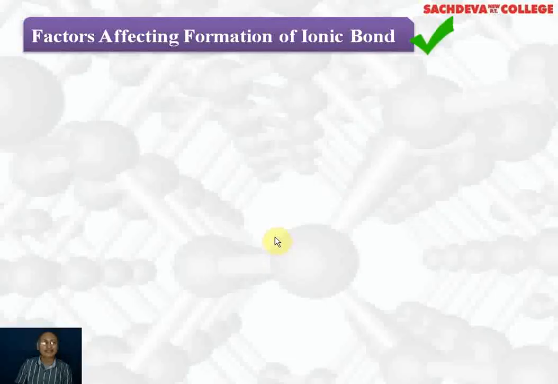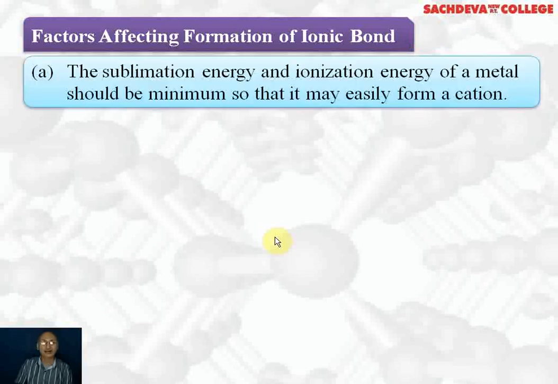Now, what are the factors which decide whether an ionic bond will be formed or not? The first factor: when an ionic bond is formed, you know that metals lose electrons, and a metal will lose electrons easily in the gaseous state. So first the solid, and most metals are solids, will be converted into the gaseous state, and the energy required to convert solid into gas is called sublimation energy.